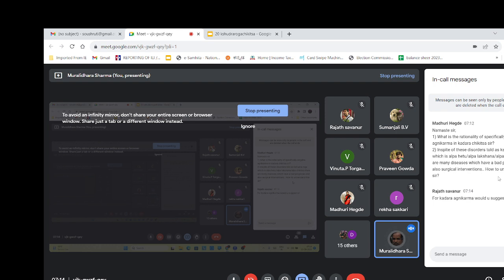Then, for Kadara, would you suggest Agni Karma, sir? I have told I don't suggest. I don't do Agni Karma in Kadara, and I don't suggest it. But there are people who practice and claim that there is a benefit. I don't know. So from my point of view, I don't use that. That's it.